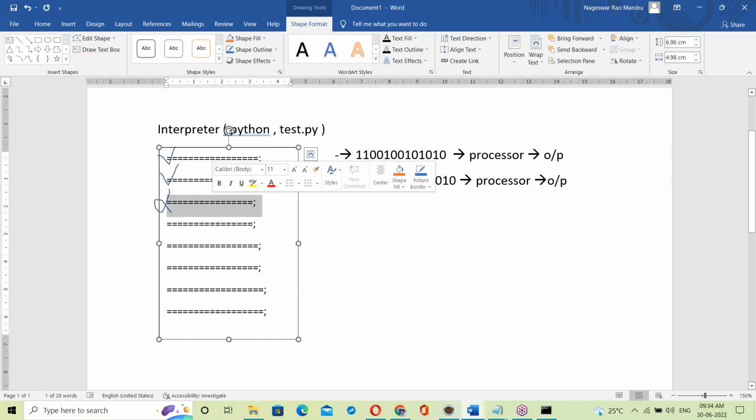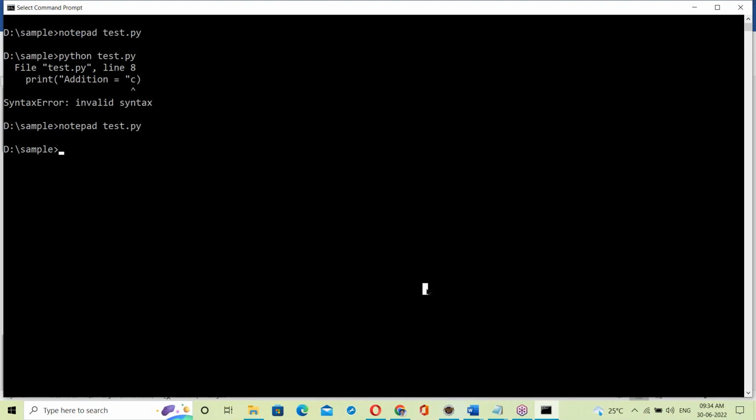Suppose any error comes, it stops. Yes, the interpreter shows only one error. Any error comes, the interpreter stops. Yes, let me show the same thing here.